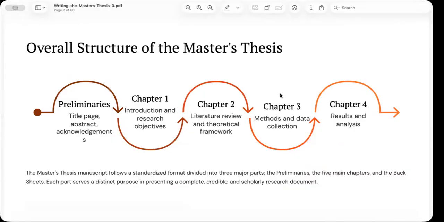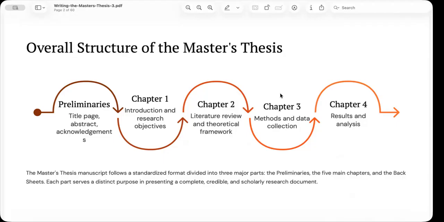Overall structure of the master's thesis. The master's thesis follows a standard structure. Research is expected to communicate ideas clearly and consistently.